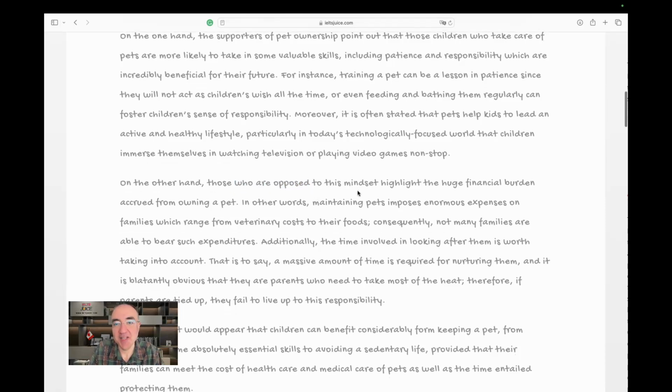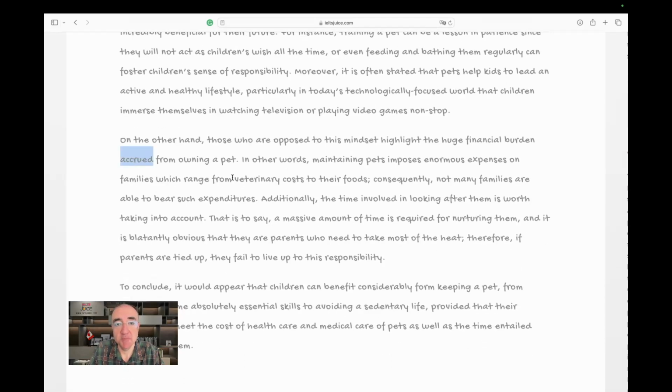Let's continue. To this mindset, highlight the huge financial burden accrued, wow, from owning a pet. Nice word choice. In other words, maintaining pets imposes enormous expenses on families, which range from veterinary costs to their foods. Look at the vocabulary, guys. Veterinary, I don't know, maintain, enormous. I like them.